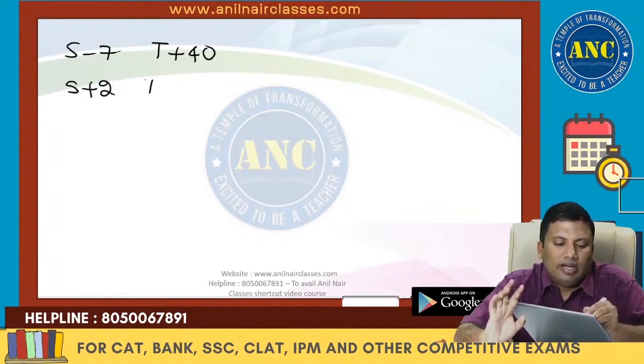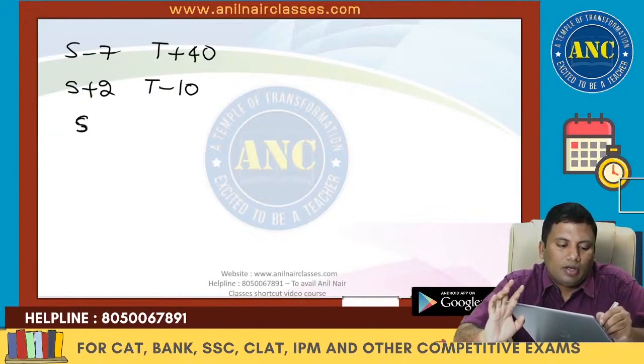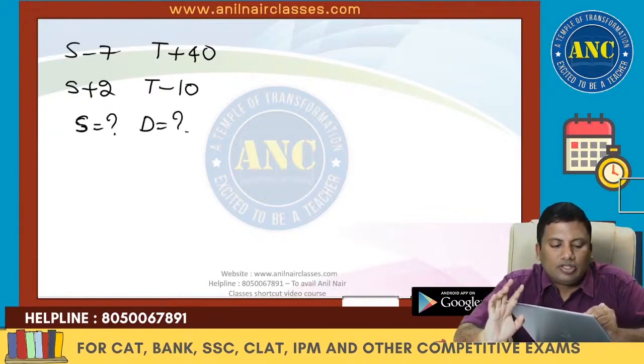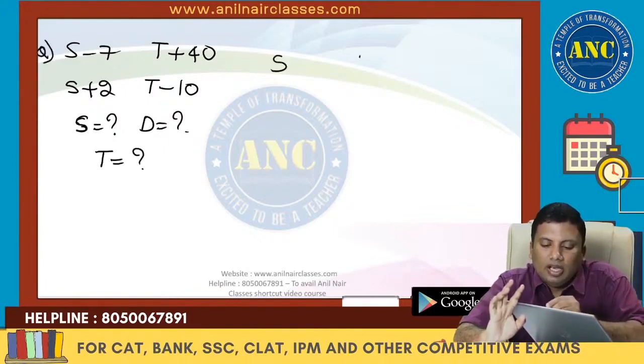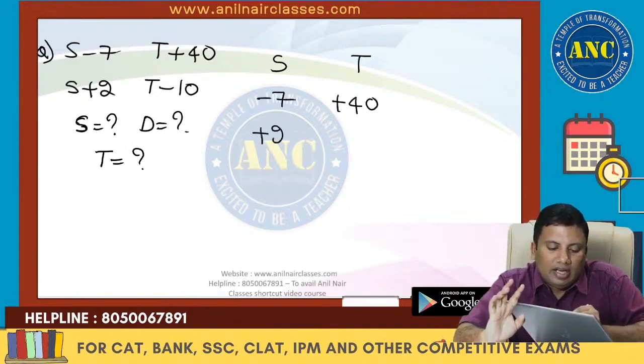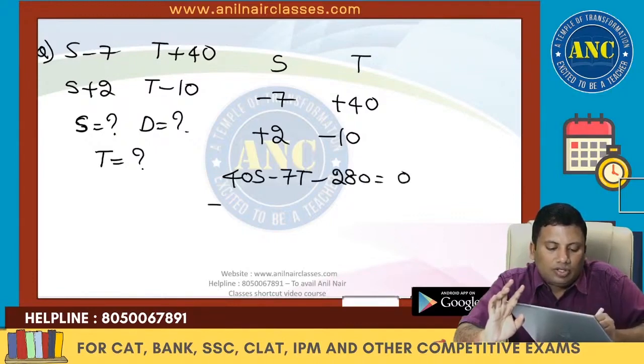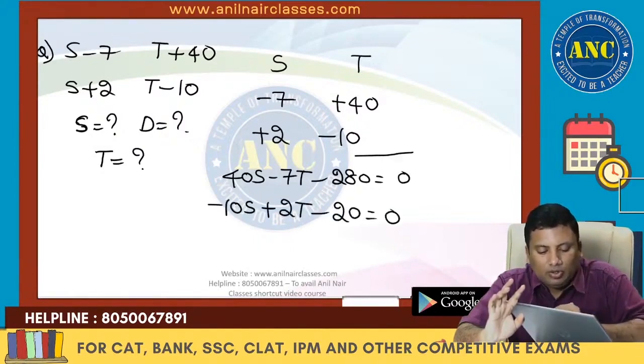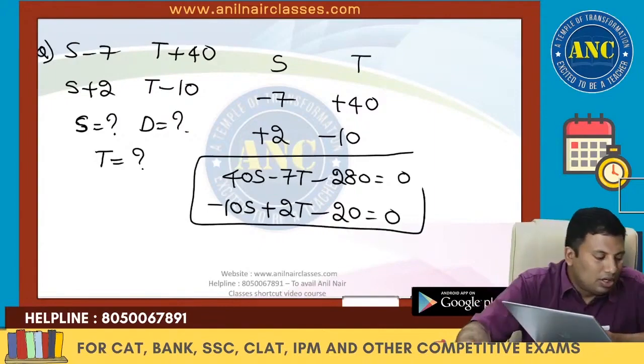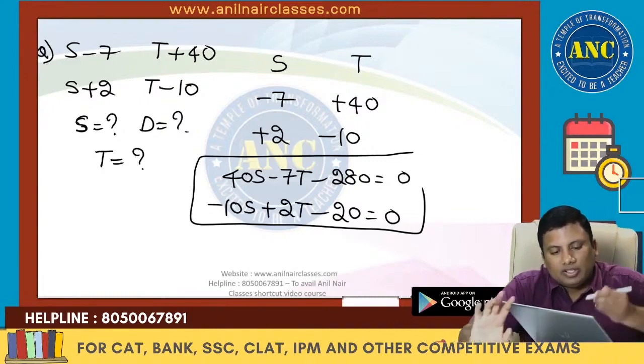S plus 2, it is t minus 10. Actual speed, actual distance and actual time. Decreased by 7, increased by 40, increased by 2, decreased by 10. 40s minus 7t minus 280 equivalent to 0. Minus 10s plus 2t minus 20 equivalent to 0. Two variables, two equations. Idea clear, right?